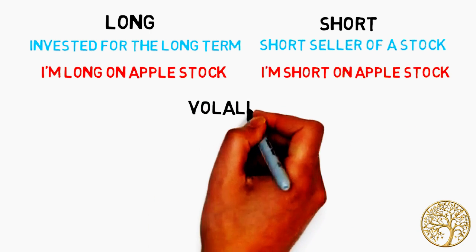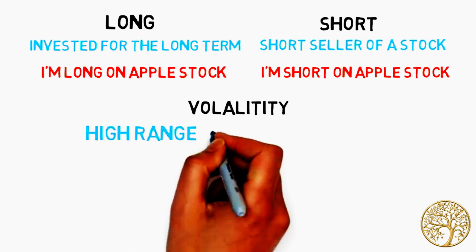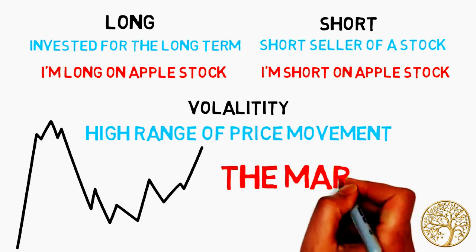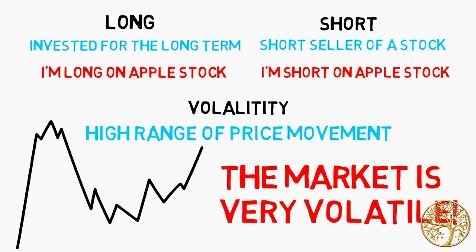Volatility. The range of price movement is very high. One day a stock might go up a lot, the next day it drops a lot. This is usually higher risk. This can also apply to the whole markets. I can say the market is volatile for the year.